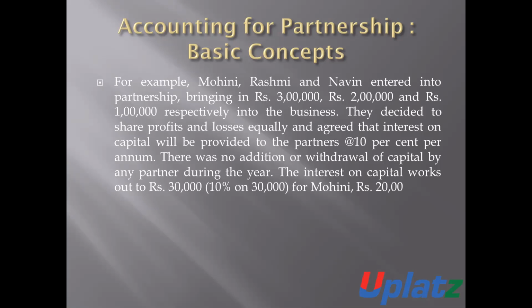So the amount of interest in the case of Mohini is 3 lakh into 10%, 30,000. In the case of Rashmi, 2 lakh into 10%, 20,000 rupees. So this is the amount of interest on capital in the case of Mohini and in the case of Rashmi.